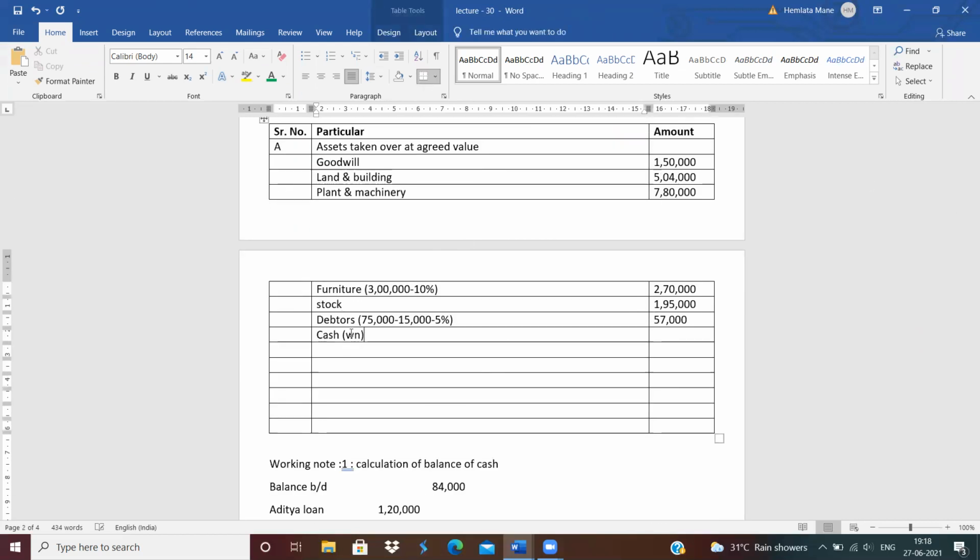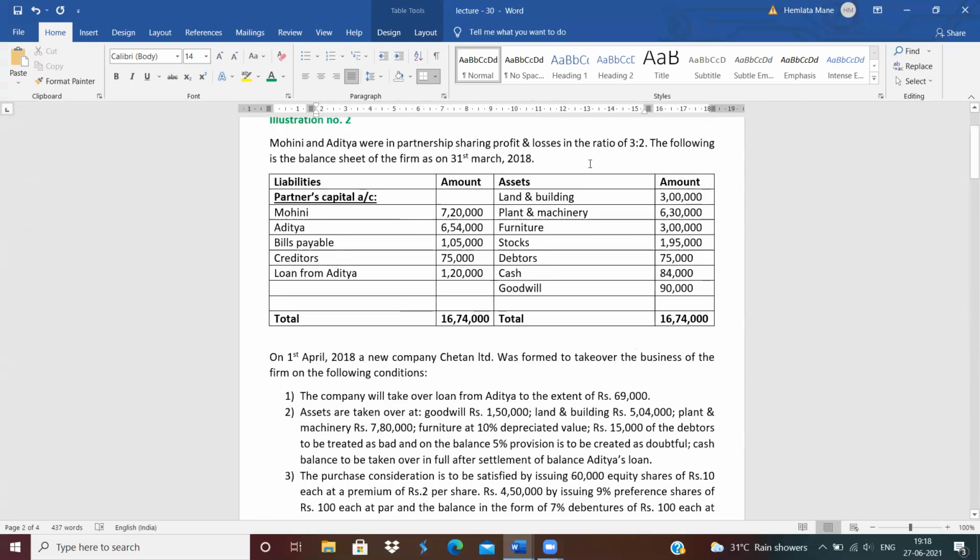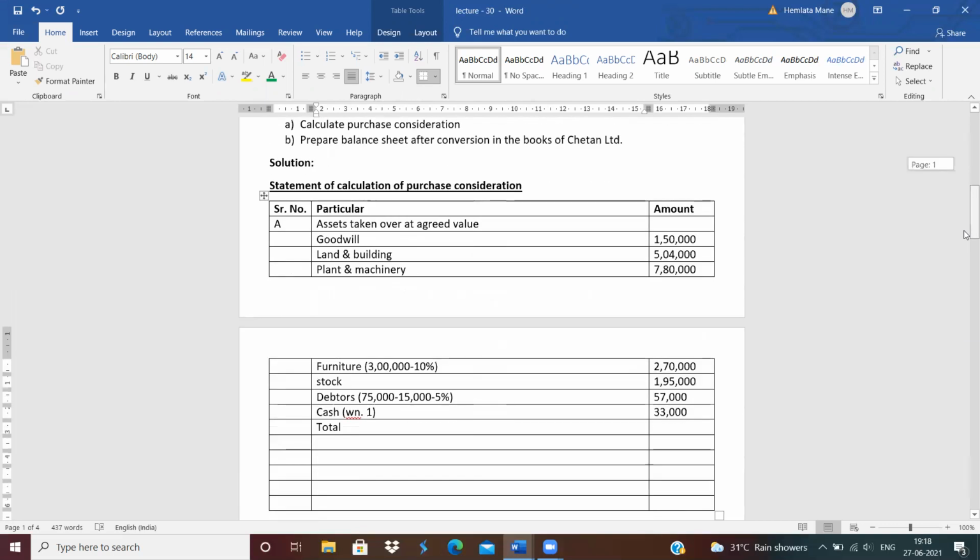Working note number one. Cash balance is how much? 33,000. Okay. Now next, these are the assets. Clear? See how much the assets are given: land and building, plant and machinery, furniture, stock, debtors, cash and goodwill. Okay, we have written all the assets.